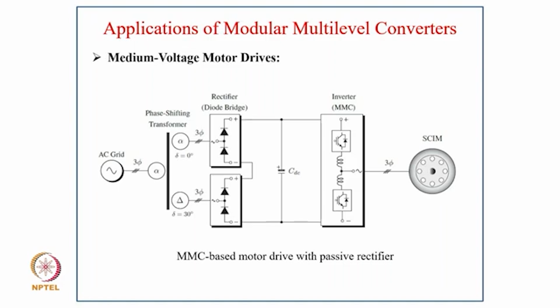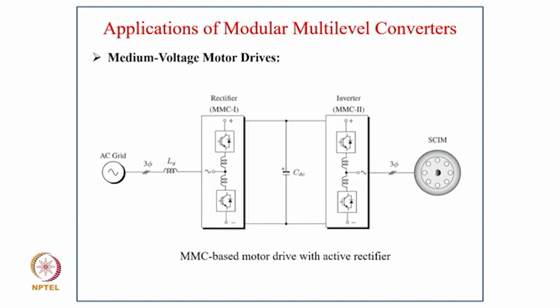So this is typically a first application, the medium voltage drive system, where we have an MMC based motor drive with passive rectifier. On input, of course, we have a passive rectifier which rectifies. Normally such drives use squirrel cage induction motors for very high power rating, typically large compressors for driving large refrigeration plants and many others. On the input side, it is shown as a 12 pulse converter, but we can use even 18 pulse or 24 pulse converters, which reduces the harmonics on the supply side also.